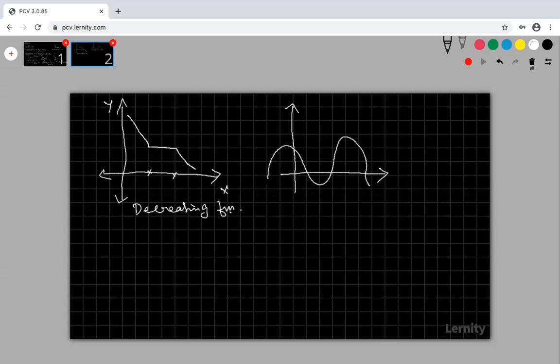Up to this point the function is increasing, after that decreasing, again increasing, again decreasing. Therefore this function is neither increasing nor decreasing.